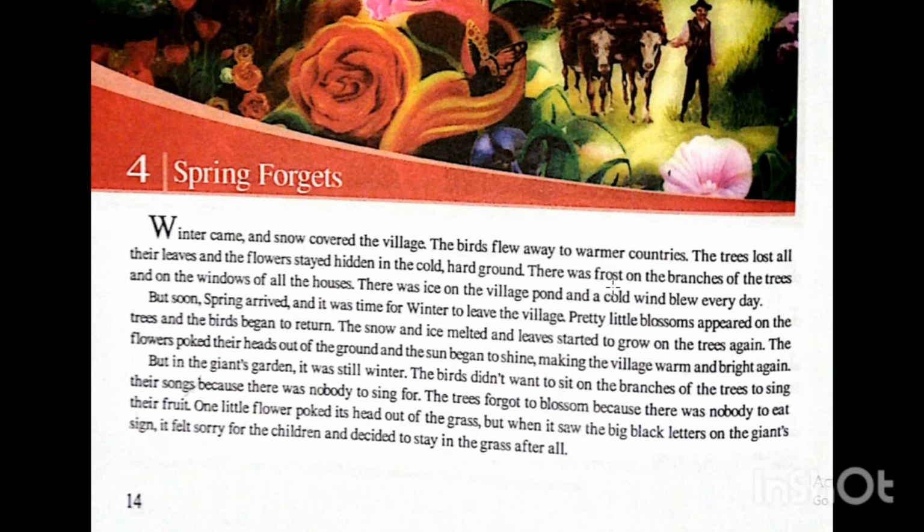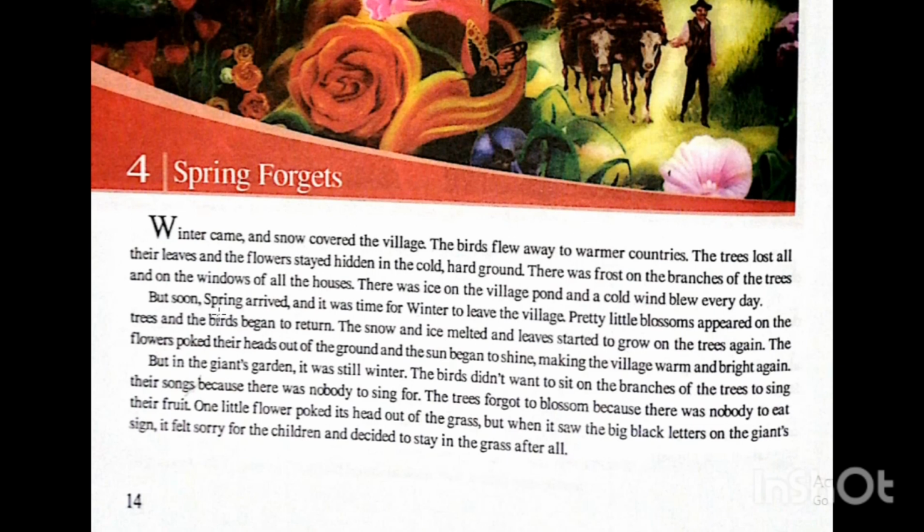There was frost. We said frost is small balls of ice on the branches of the trees and on the windows of all the houses. There was ice on the village pond and cold wind blew every day. Every day the wind came and there was cold weather.